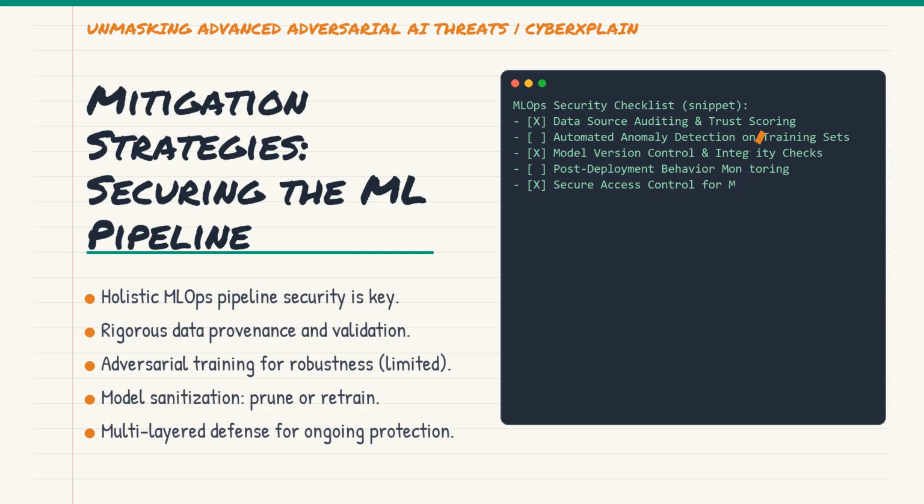Second, adversarial training can help by exposing the model to potential triggers during training, forcing it to learn to be robust. However, this is hard when you don't know the trigger. Third, model sanitization techniques attempt to remove backdoors post-training, perhaps by pruning suspicious neurons or retraining on clean data. It's an ongoing battle, but a multilayered defense is our best bet.